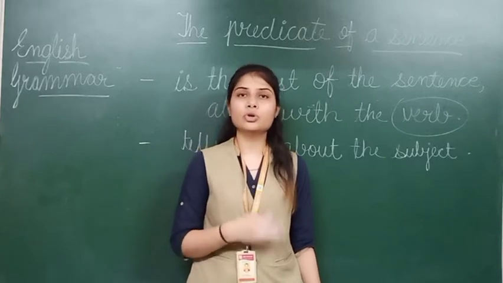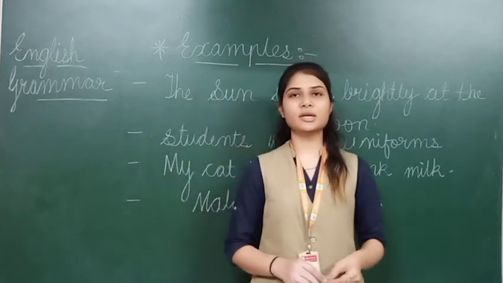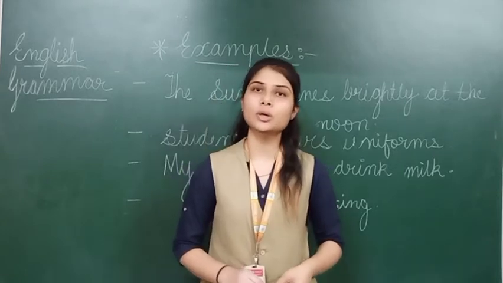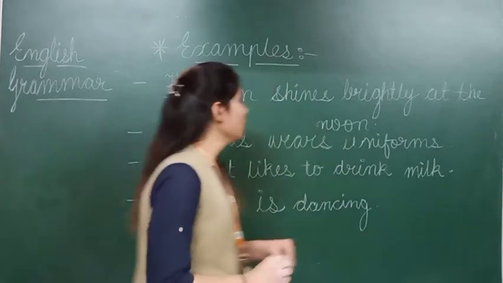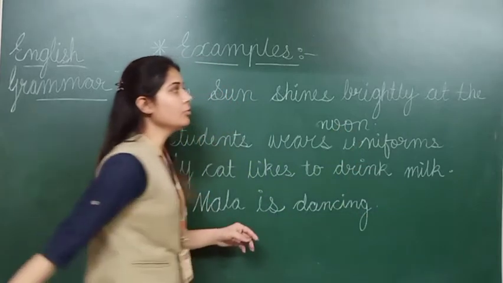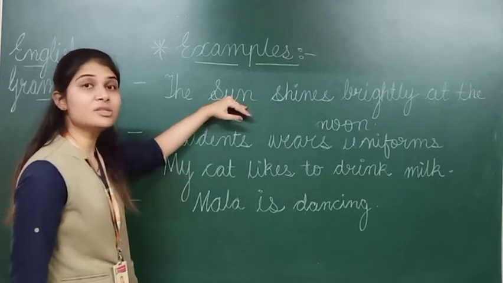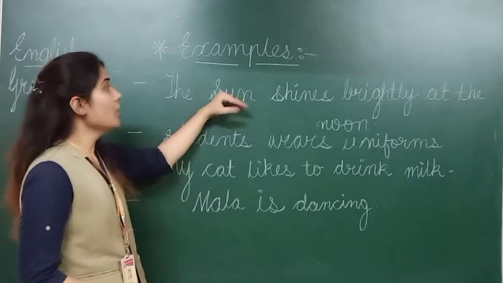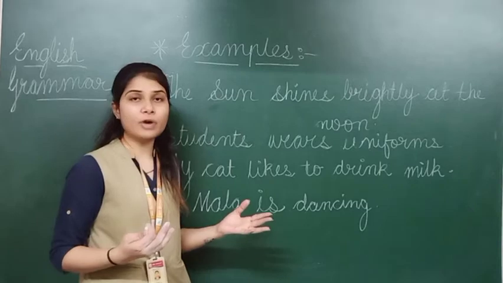Now I am going to show you here some examples related to the predicate part. Students, see, these are the examples of predicate. Here we are supposed to find out the predicate part in this sentence. So read along with me. The sun shines brightly at the noon. Here you know we are talking particularly about which thing, that is the sun. So here the sun is a noun. So sun is a noun, so a noun comes in the subject part. But here we are doing these examples of predicate. So how will we find out the predicate?